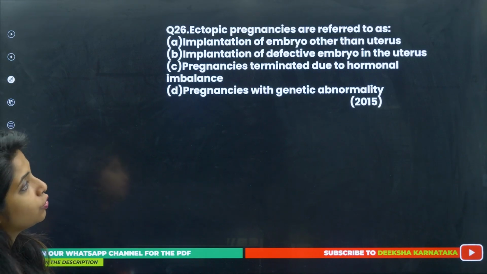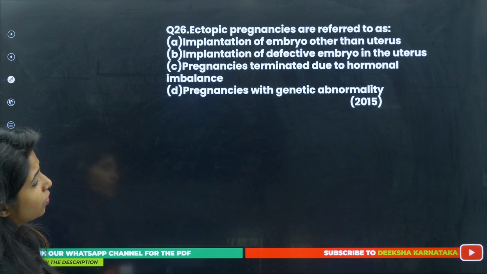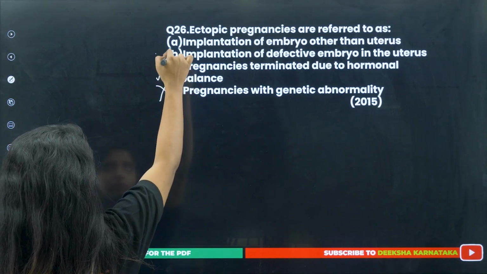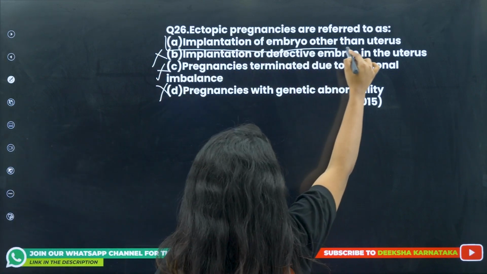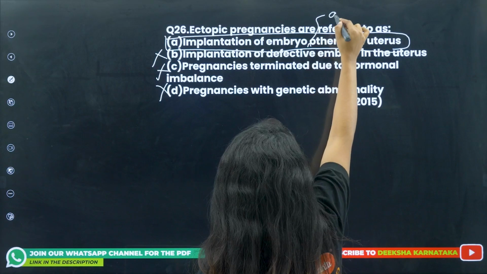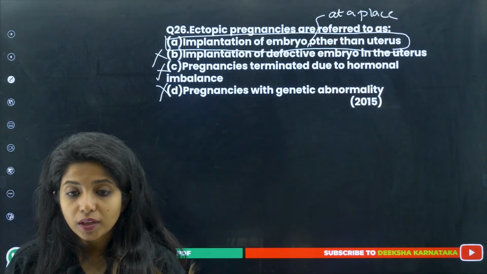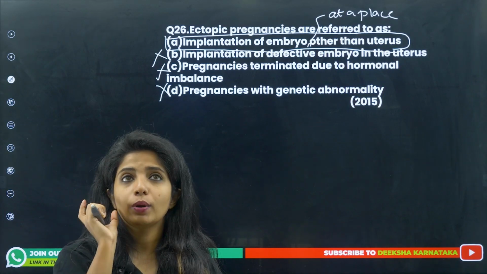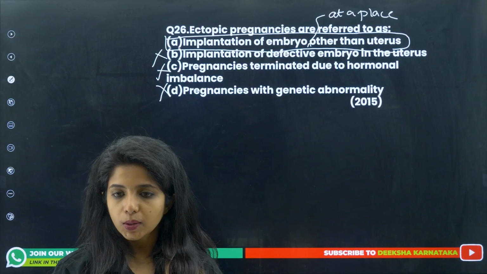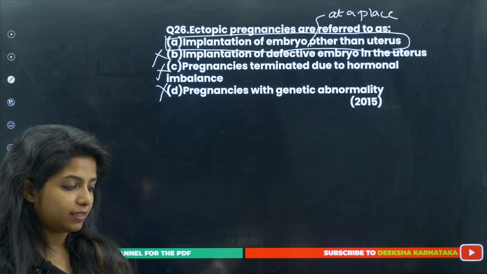Implantation of embryo other than the uterus. Implantation of defective embryo in the uterus. Pregnancy terminated due to hormonal imbalance. Pregnancies with genetical abnormality. This one. Implantation of embryo at a place other than the uterus. That is what you mean by ectopic pregnancy. The term ectopic pregnancy is given, I think, in the reproductive health chapter. Okay, so this is how the question could be framed. This came in the year 2015.